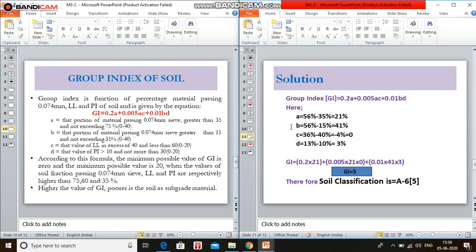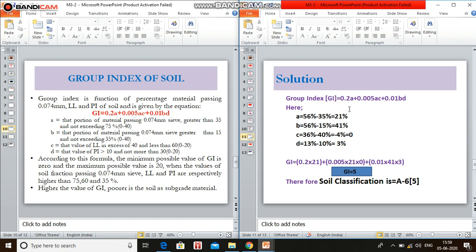For B, the portion passing greater than 15% and not exceeding 35%, so 56 minus 15 is 41, and the range is 0 to 40. Then C, the liquid limit in excess of 40% and less than 60%, so 36 minus 40 is negative 4, which is taken as 0. And the last one, D, plasticity index greater than 10 and not more than 30, so 13 minus 10 is 3.